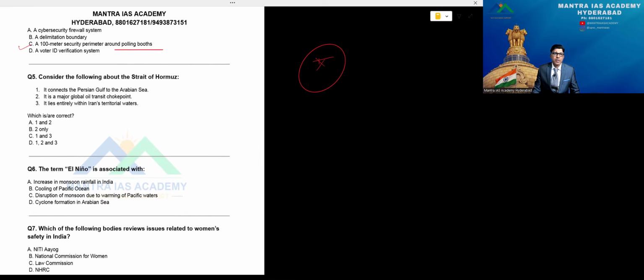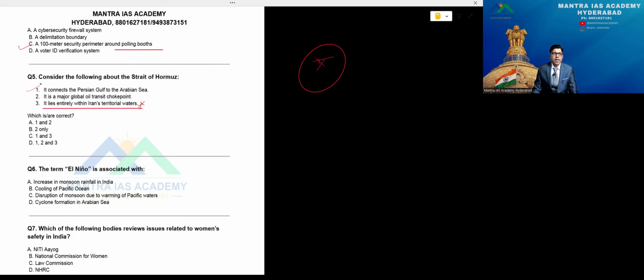In this case, the wrong one is that it lies entirely within Iran's territorial waters. If you observe my previous video, Oman is also a part in this particular case. So option A, 1 and 2. The Strait of Hormuz connects the Gulf with the Arabian Sea. That's the correct answer.